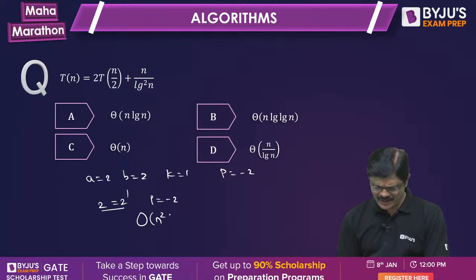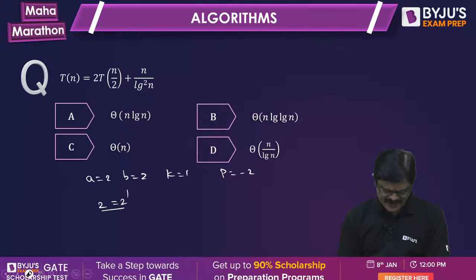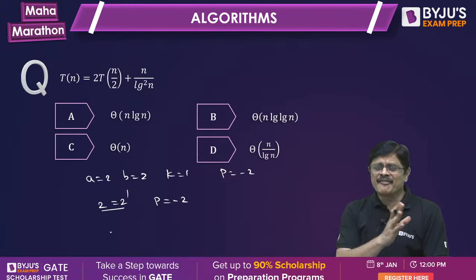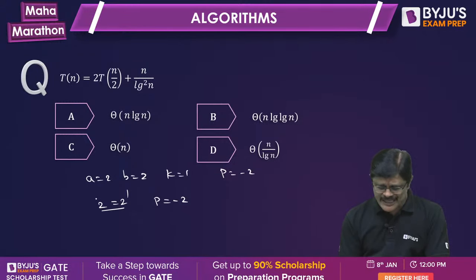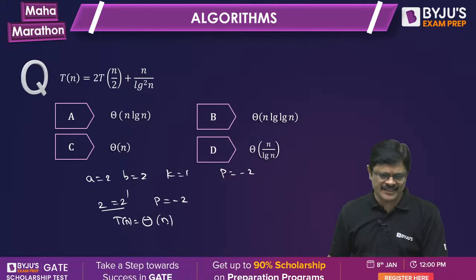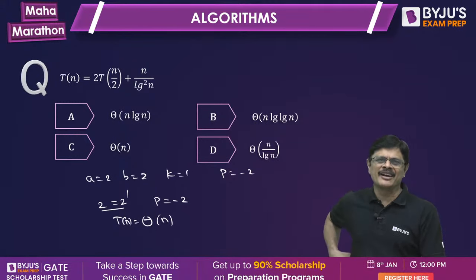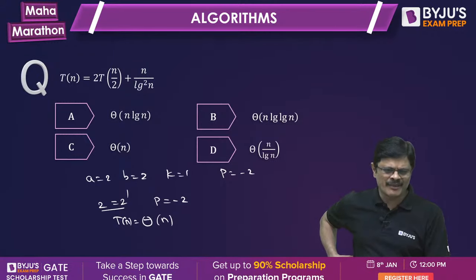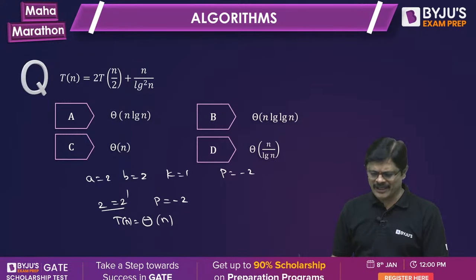What is that particular answer? P is -2, third case of EMT. So that factor will not have any effect, because both are of the same order. So T(n) is equal to big theta of n. The log factor will not have any effect, as I mentioned. So it is theta n only, my dear friends.